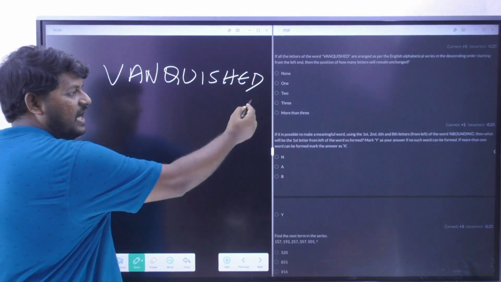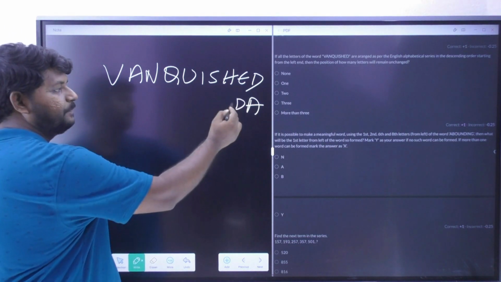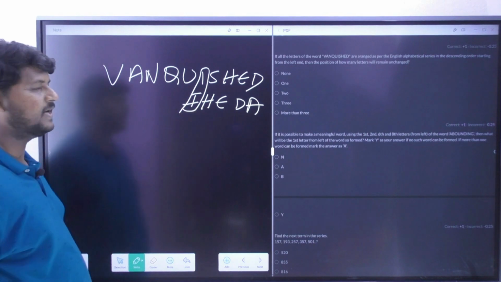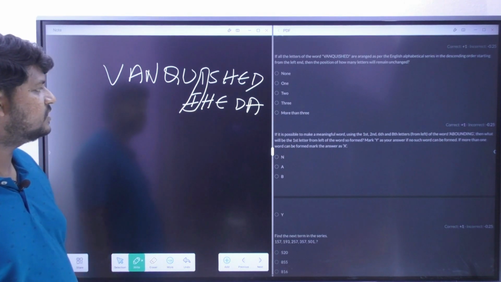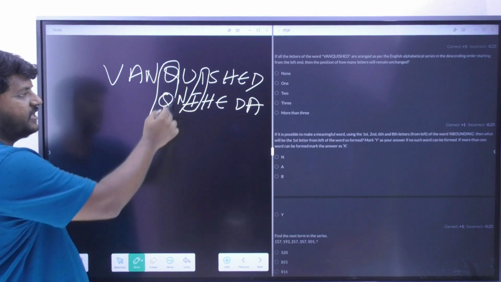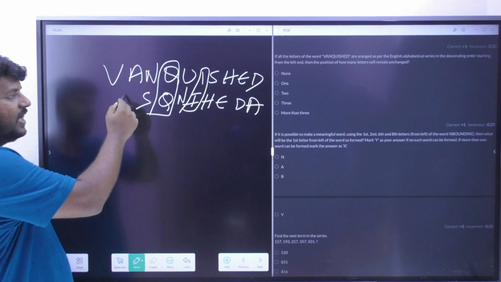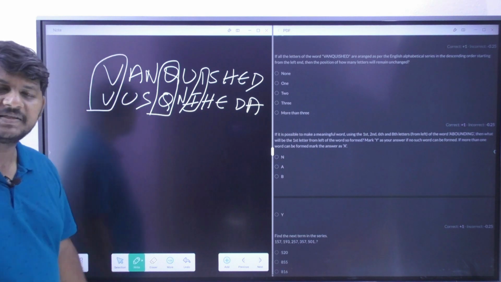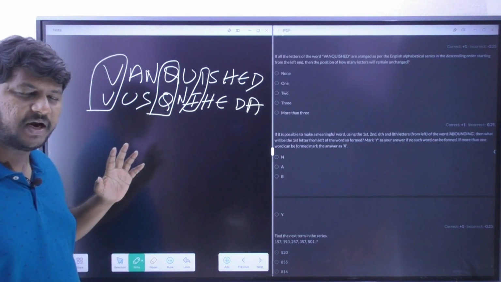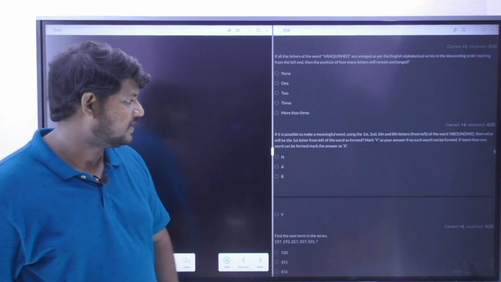Please observe here. I will write down A, because the smallest alphabet we got over here. Next D, E, next one is H, next one is I. So I is remaining in the same position. Correct. What is the next alphabet we have got over here? That's N. Q is also staying in the same position. Am I correct? Right. Next one, what is the next alphabet we have got here? S, and next U and V. So overall, how many are staying in the same position after writing them in descending order from left, or ascending order from right? 3 are staying. That's in option number 4. Am I clear? Let's move on to the next question.